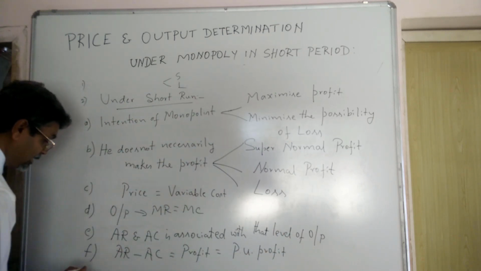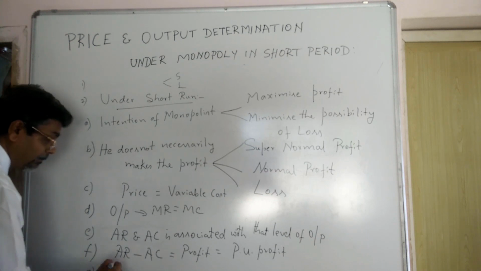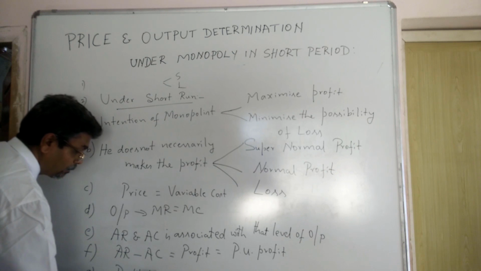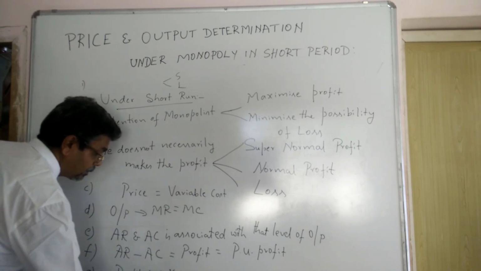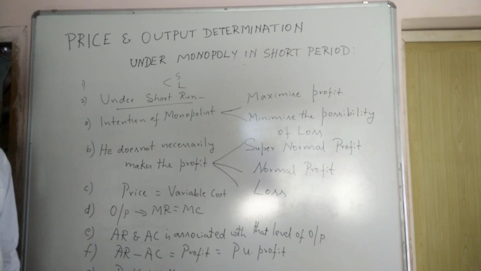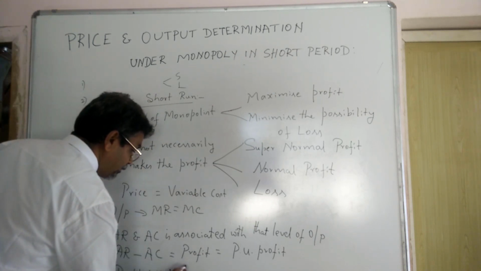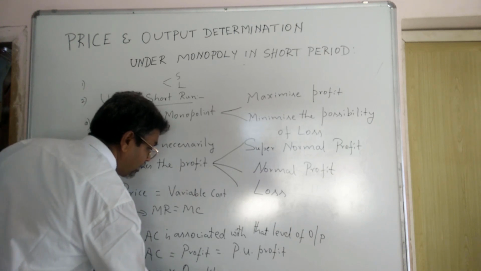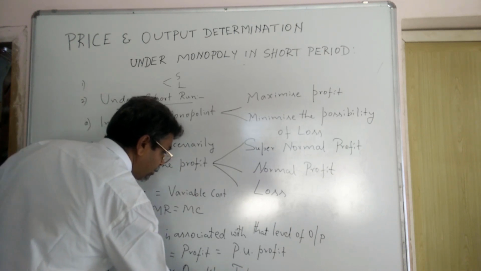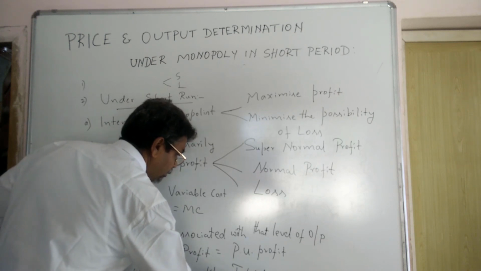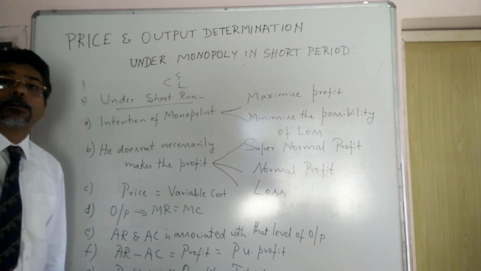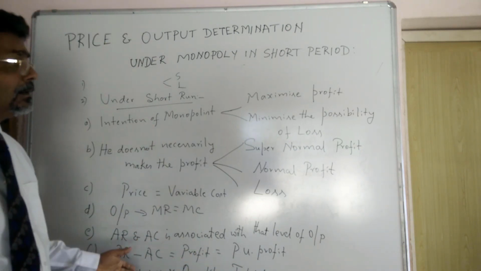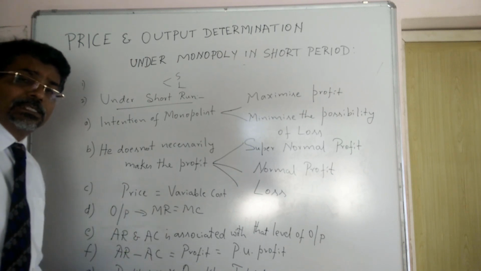If you multiply this profit per unit with the quantity, you will get total profit. So these are all the summary of our explanation or highlights.